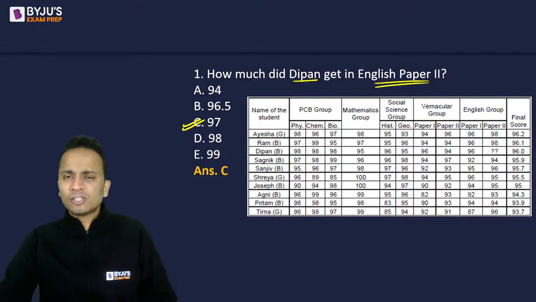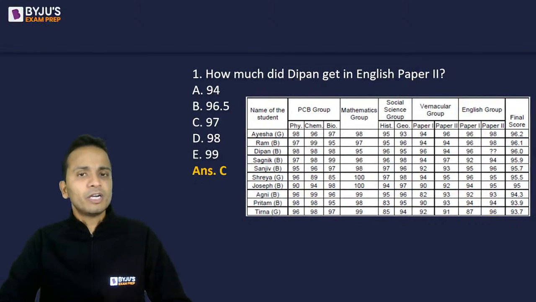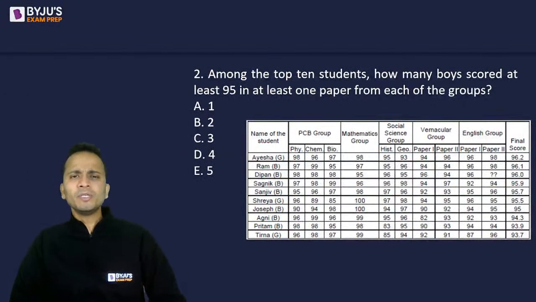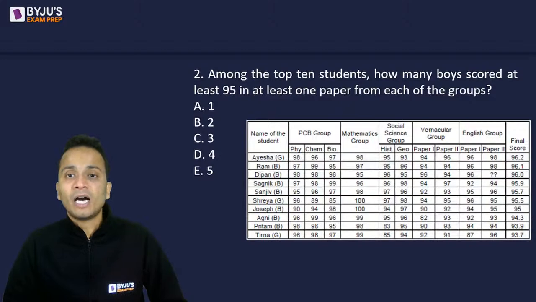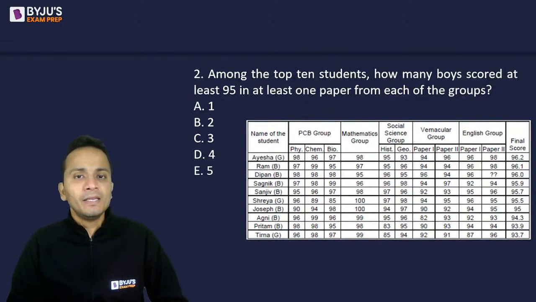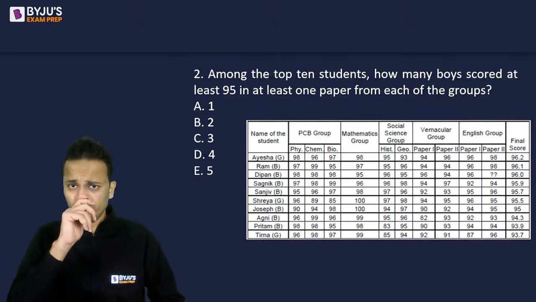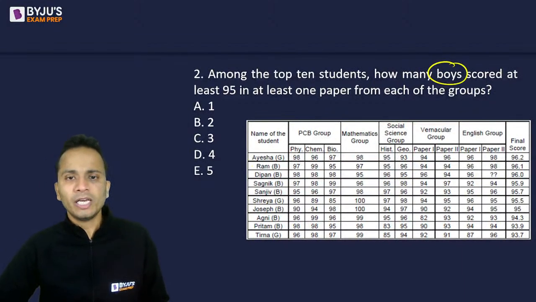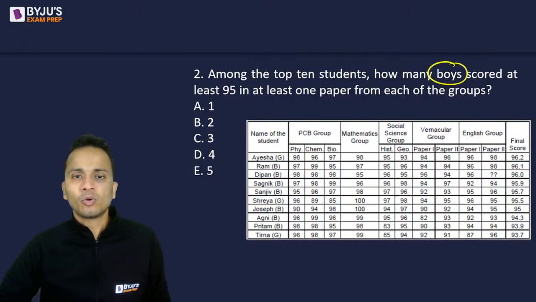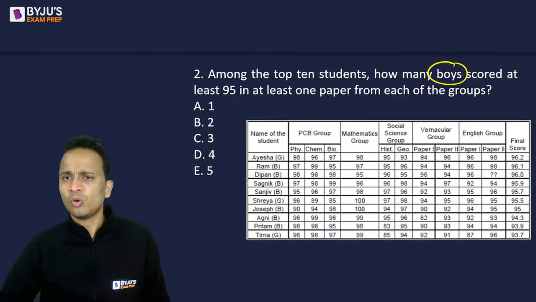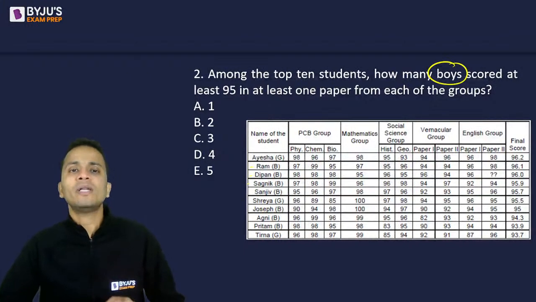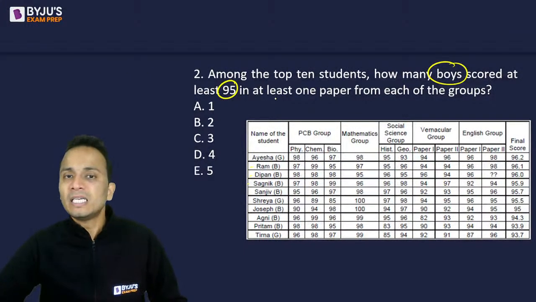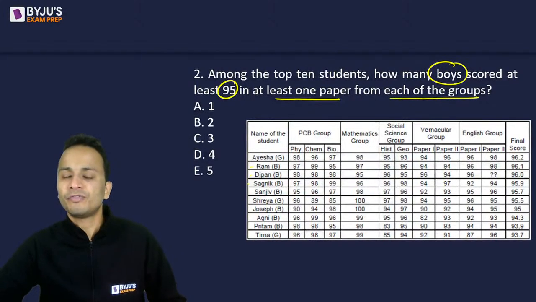Now for the next question I'll be giving you some time, so let's see what question number 2 is. Question number 2: among the top 10 students, how many boys scored at least 95 in at least one paper from each group? Look at the language carefully. First of all, we'll have to look at these 10 students and find out how many boys. So boys कौन है, ब्रैकेट में B लिखा हुआ है नाम के आगे. So Ram, Deepan, Sagnik, Sanjeev and so on, these are the boys. So how many boys scored at least 95 in at least one paper from each of the groups?